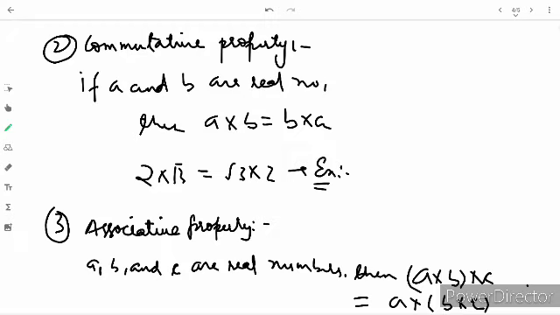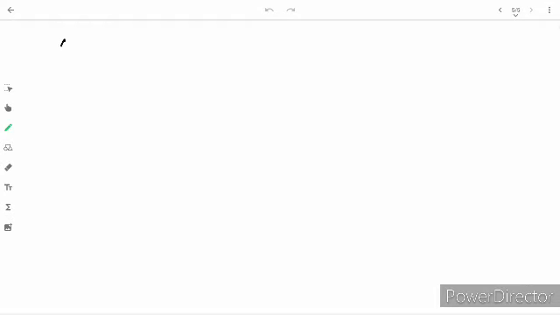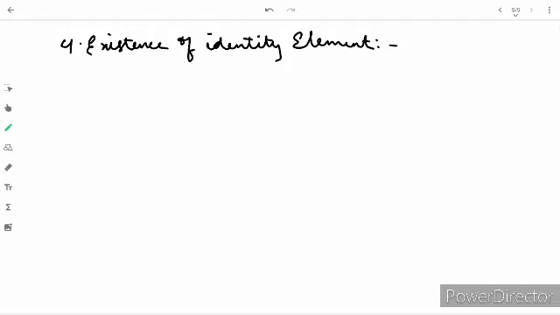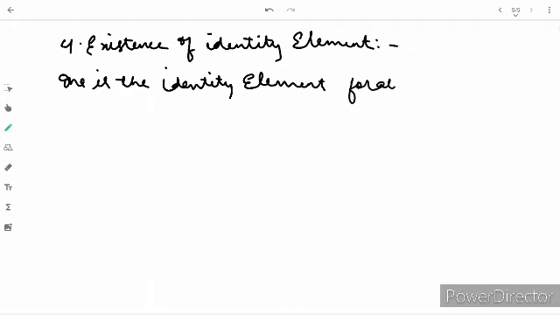Next is existence of identity element. One is the multiplicative identity element for all real numbers in case of multiplication.